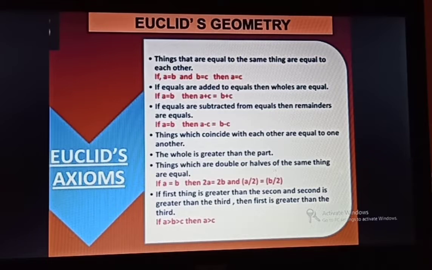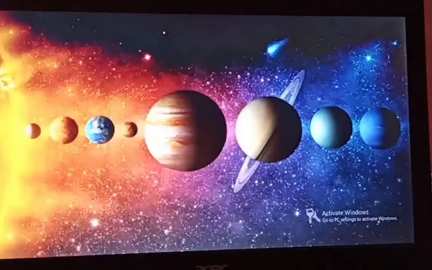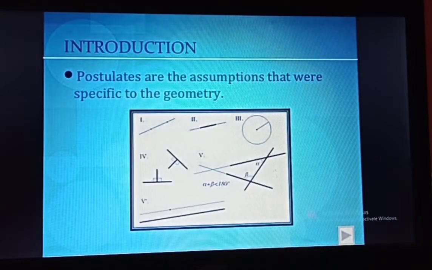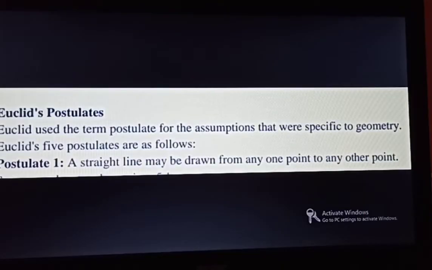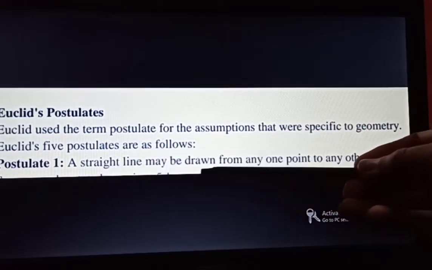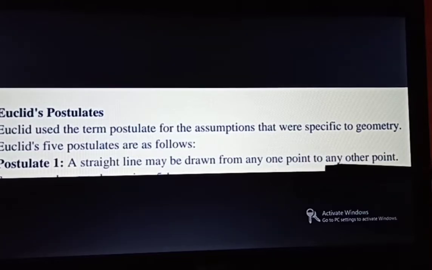Now we will discuss postulates. Actually there are 5 postulates. The first one is: a straight line may be drawn from any one point to any other point.